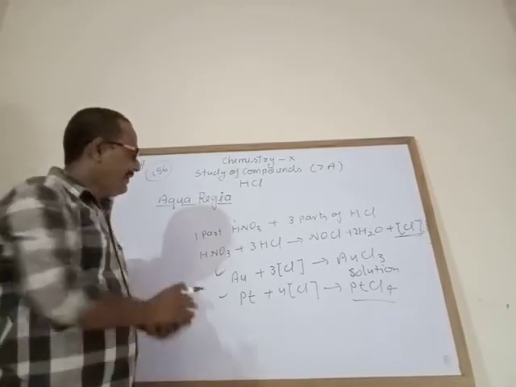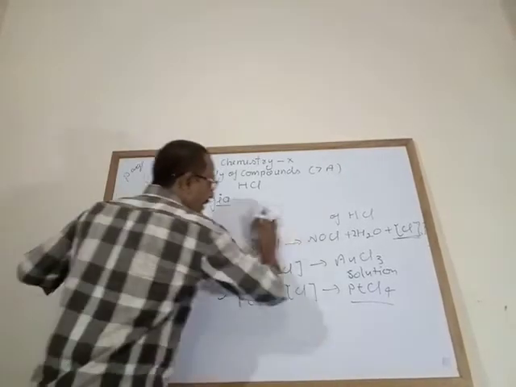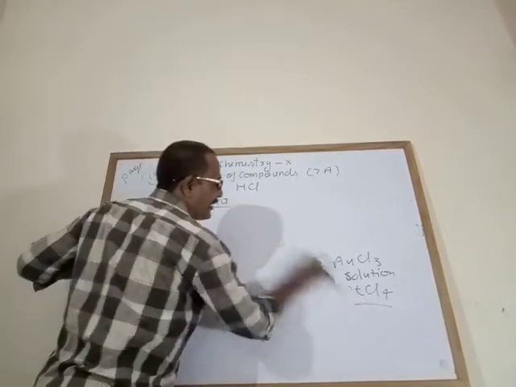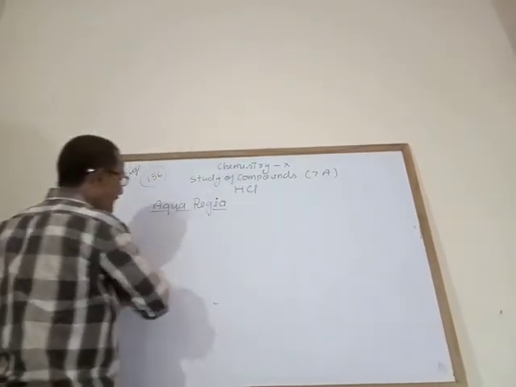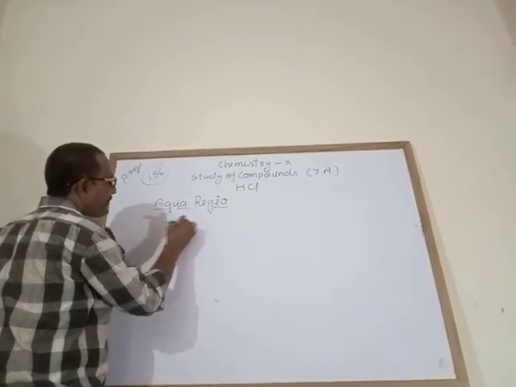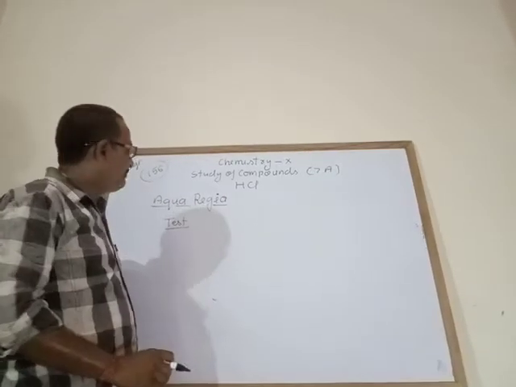Is it clear? Now, how can you test whether the gas or acid is hydrochloric acid? First test, this is a chemical test that you can do in the chemistry lab.